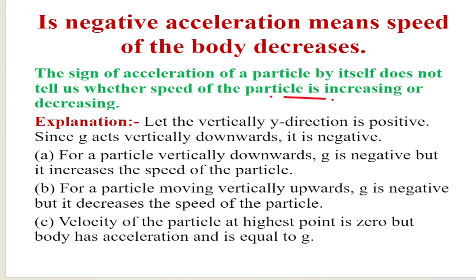For example, if we throw a body vertically upward along the positive y direction, then acceleration will act vertically downward, or the value of acceleration is negative. So for a particle moving vertically downward, g is negative, but its speed increases.